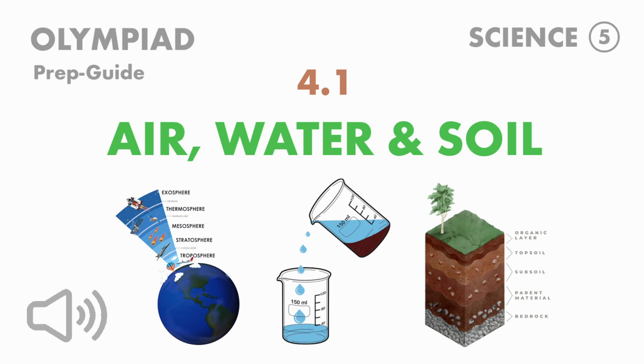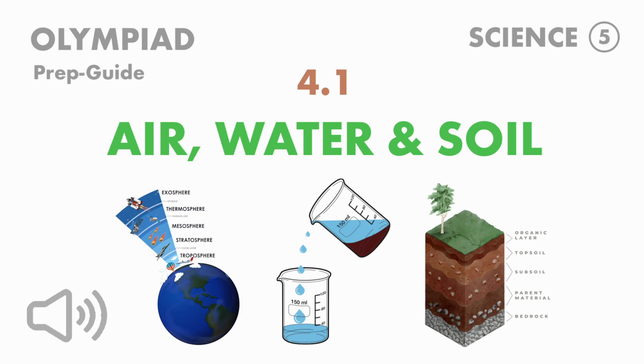MCQ time. Multiple choice question time. 1. In which layer of the atmosphere is ozone present? The stratosphere. 2. Which of the gas present in air cannot be used directly by plants and animals? Nitrogen. 3. Which of the gases present in air do not support burning? Nitrogen and carbon dioxide. 78% of nitrogen and 0.03% carbon dioxide.